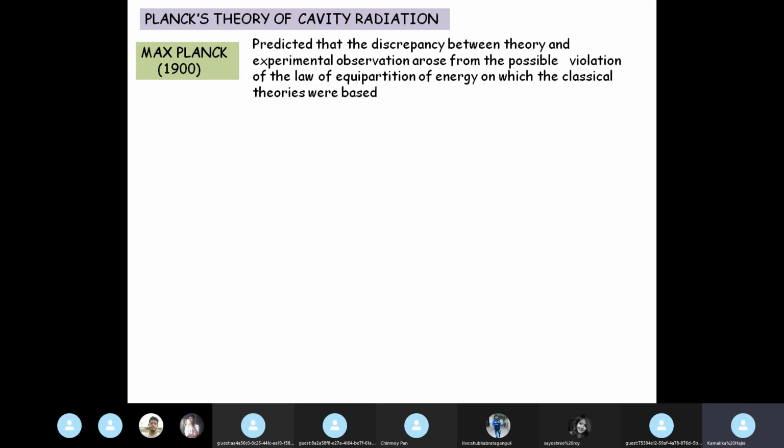All right, so let's see how I have tried to compile things from different books. Mainly I have taken elements from Eisberg's book and this book on statistical physics that I have told you, Brijlal and Subramaniam, and I've tried to make the slides in the same order as perhaps Max Planck had taken his journey to finally find the law of black body radiation.